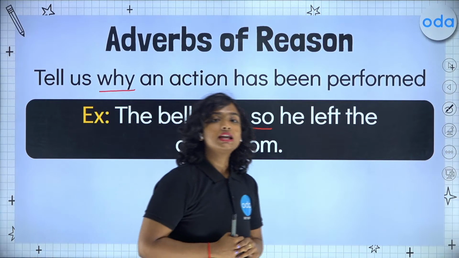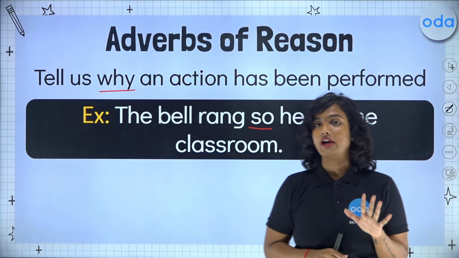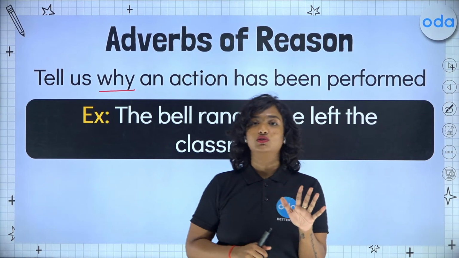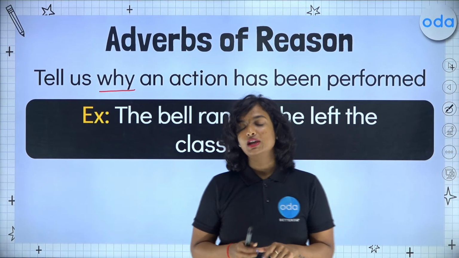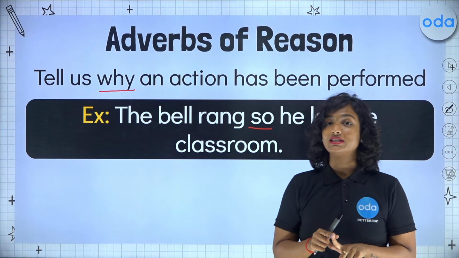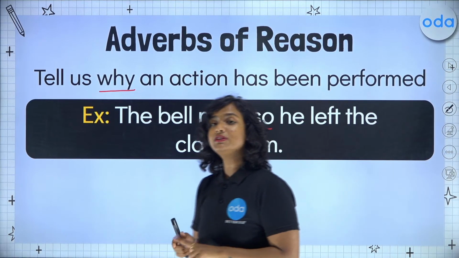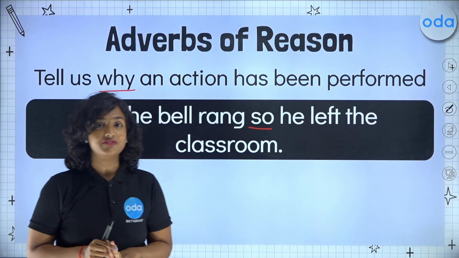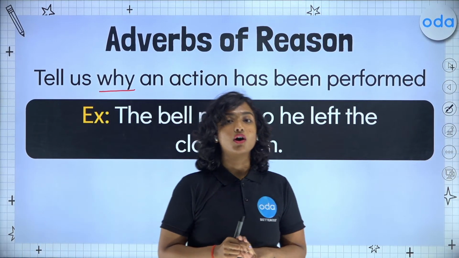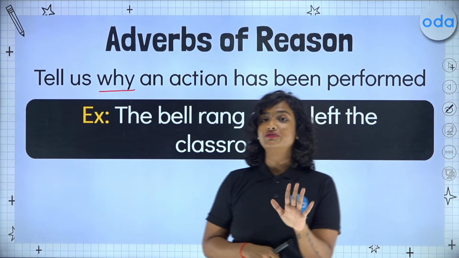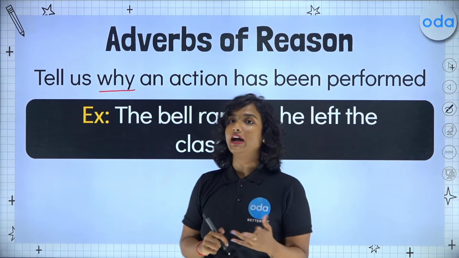Now we have learned 5 types of adverbs that answer 5 different questions. We did manner, which answers the question how. We did place, which answers the question where. We did adverbs of time, which answers the question when. Adverbs of frequency answers the question how often. And lastly, adverbs of reason answers the question why.